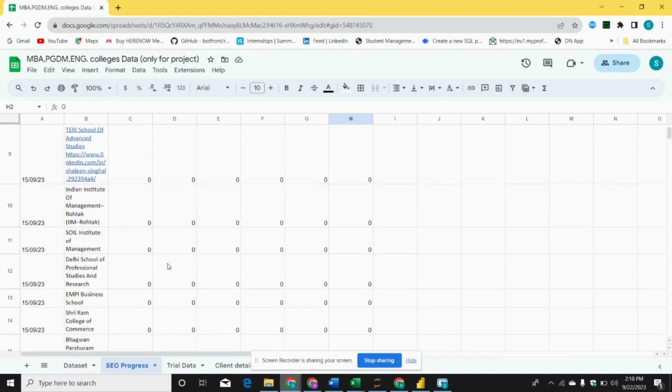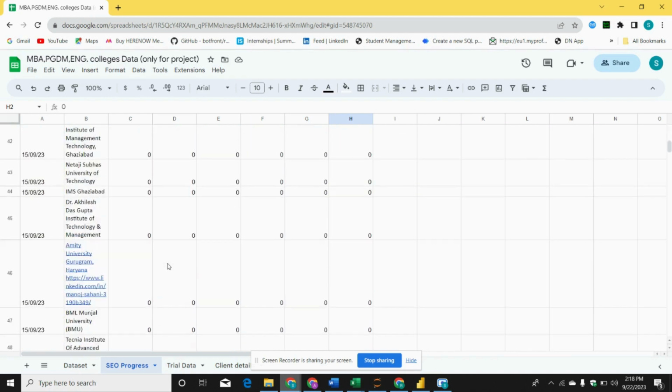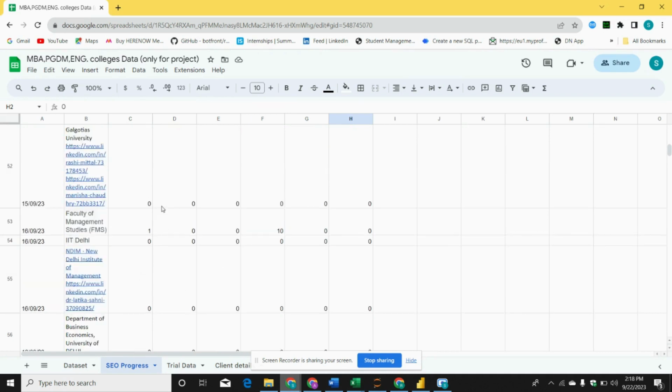If we scroll down, I have given you the latest data, and this is the real-time original data set that the company is dealing with. What every student has to do is carefully observe how the data is varying. Now here, from 16th of September, you can see there is a college from where we got 10 relevant visitors to our LinkedIn page.